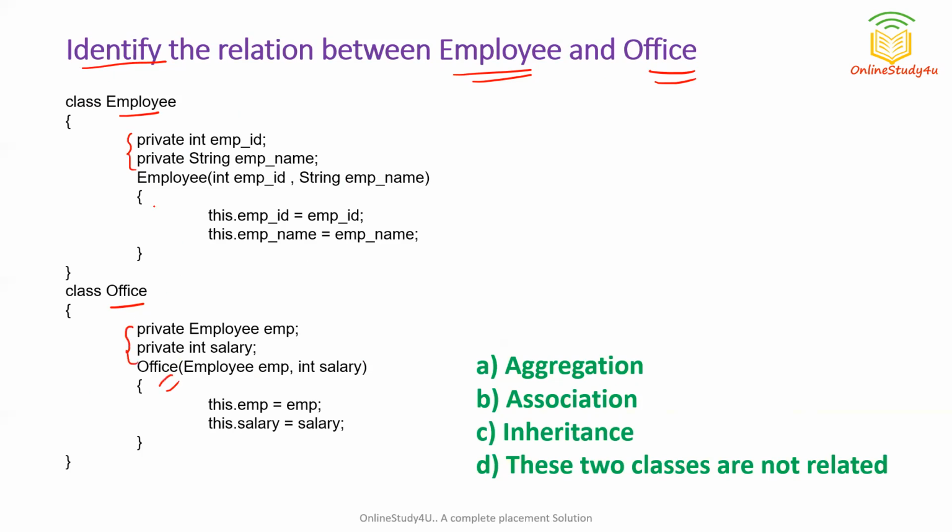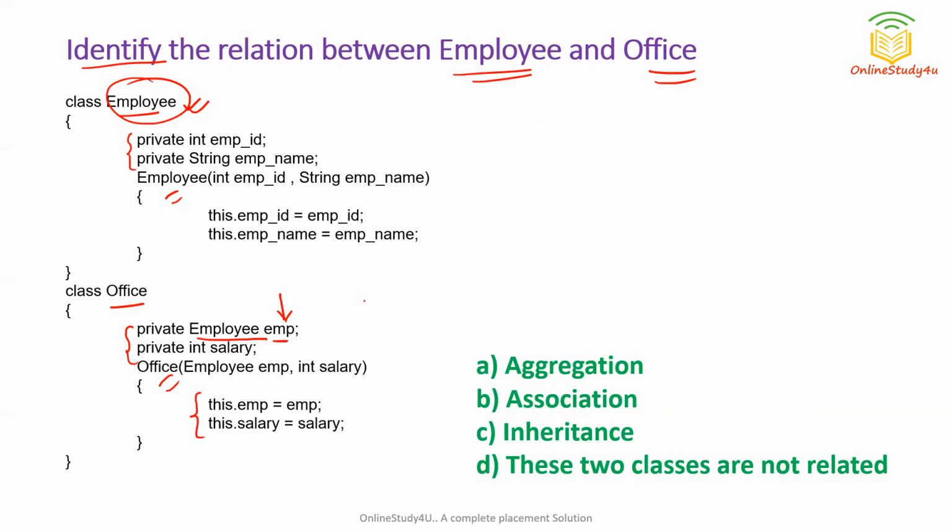Again, both have a constructor. But in the second class, the office class, you have an employee type object reference. So this EMP is of which type? It is an object reference of employee type, meaning this class type. So employee has been used as a data type here in the office, and for that it is accepting values in the constructor.